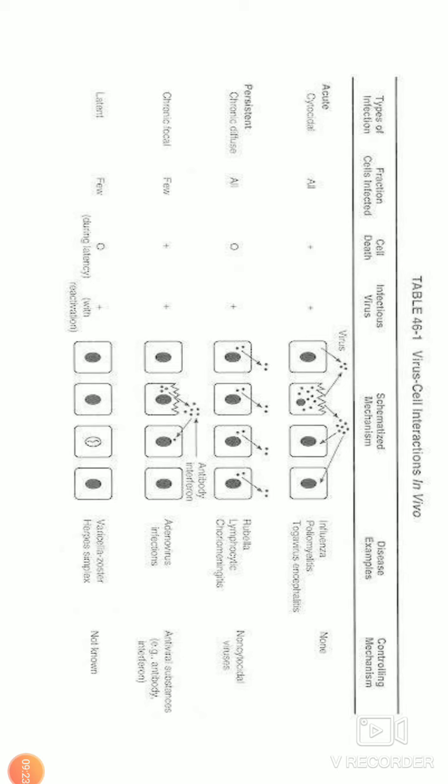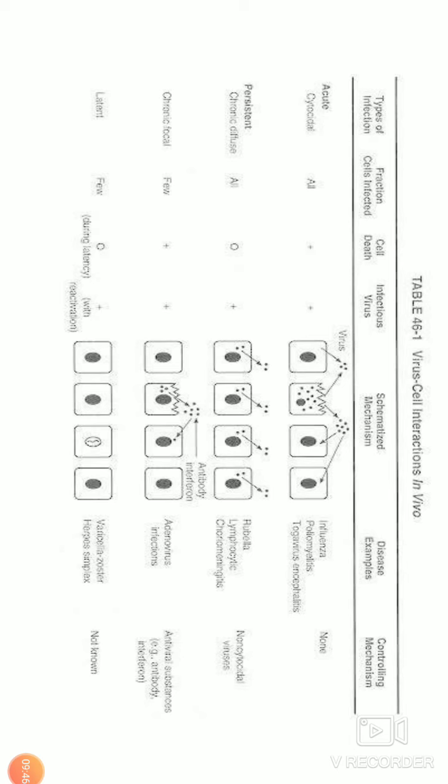Such chronic focal persistent infection can be cured by increasing the concentration of antiviral antibody or interferon or non-specific inhibitor. Example is adenoviral infections.